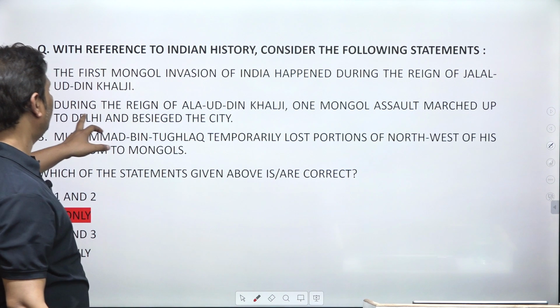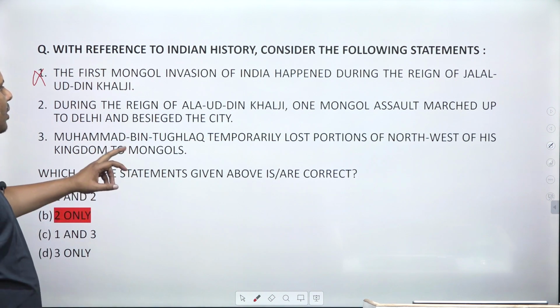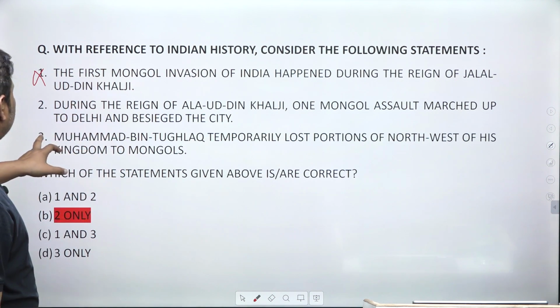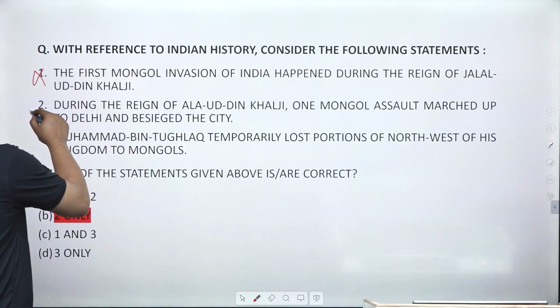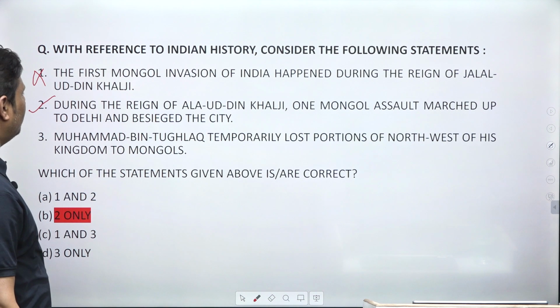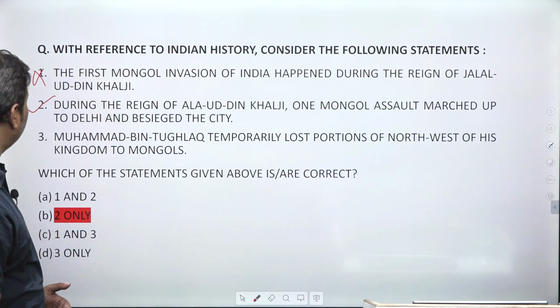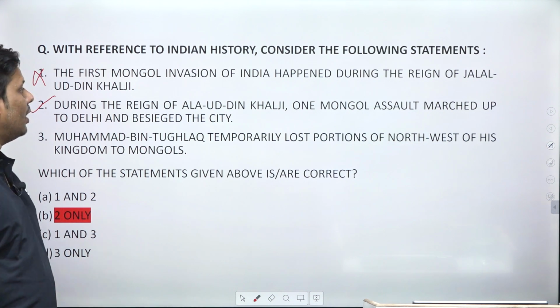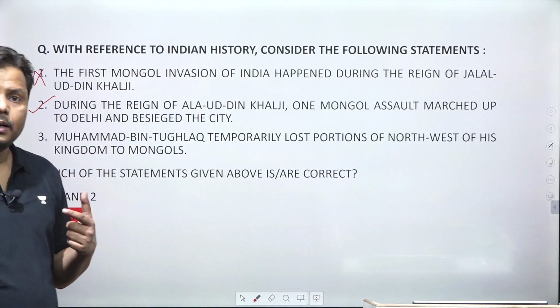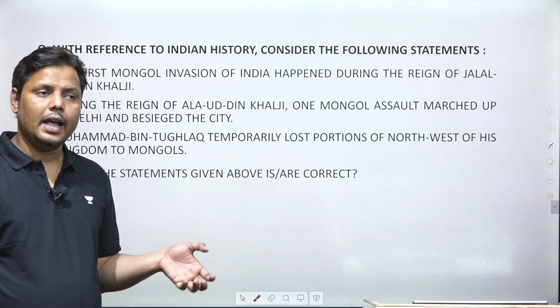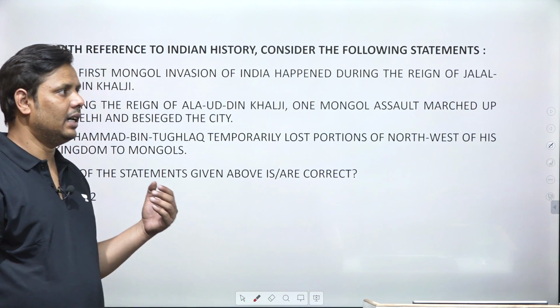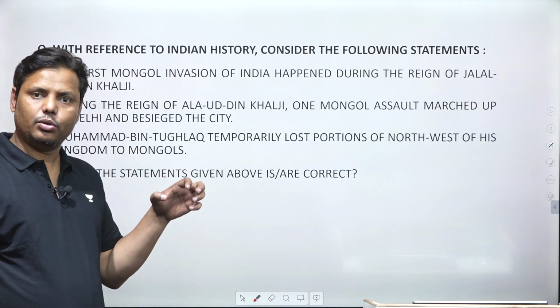The second statement: during the reign of Alauddin Khilji, the Mongol assault marched up to Delhi and besieged the city. This is correct. During the period of Alauddin Khilji, many Mongol invasions took place, and Mongols were always looking for the right opportunity to control Delhi.